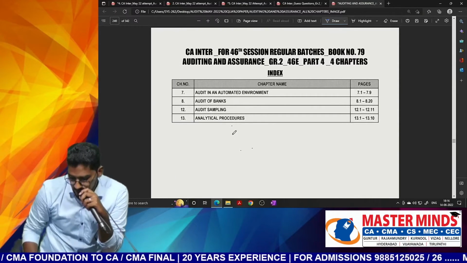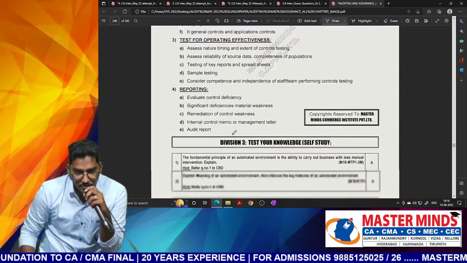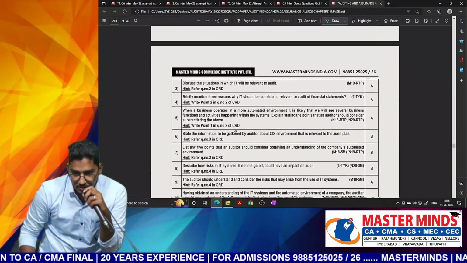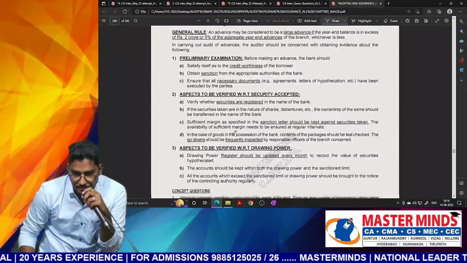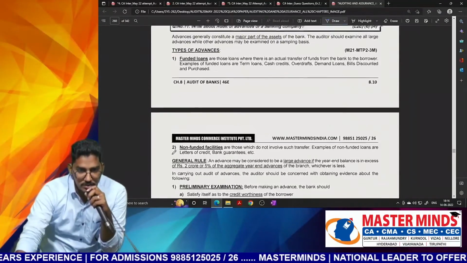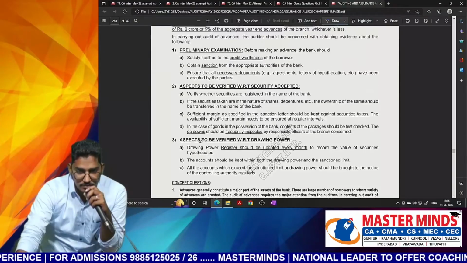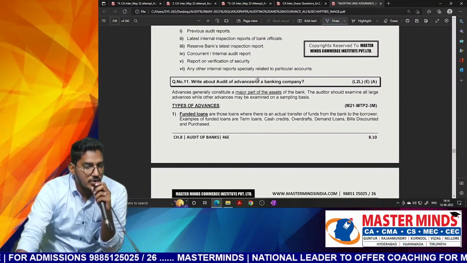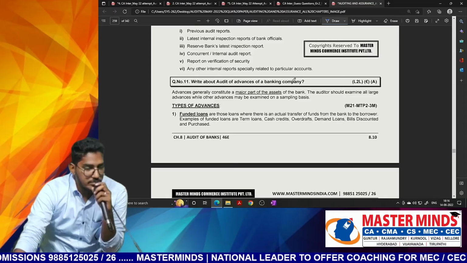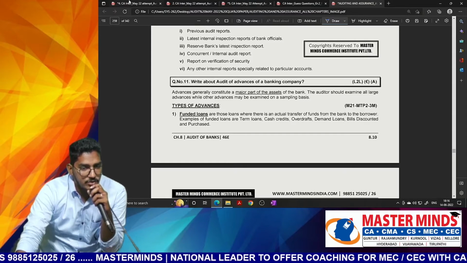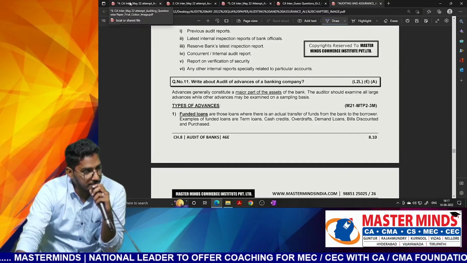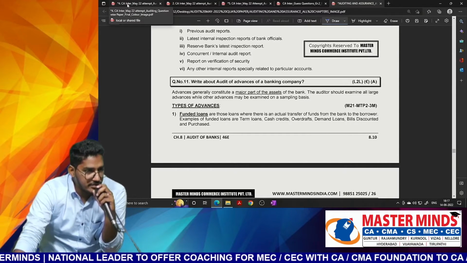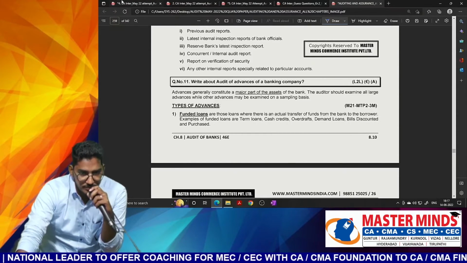So we have one dedicated question here: write about the audit of advances of a banking company. But instead of asking it directly, first they have told you that after qualifying as a chartered accountant, you got appointed as an auditor of a bank. Then how will you verify advances? Anyhow, a straightforward question. Next one.